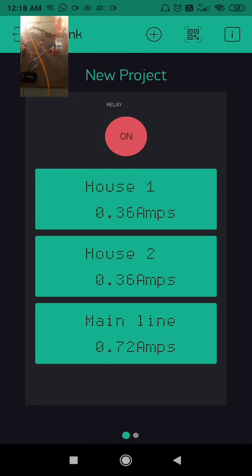Look here, house 1 plus house 2 current consumption is equal to mainline current consumption. That means no theft is done. No power theft is done.